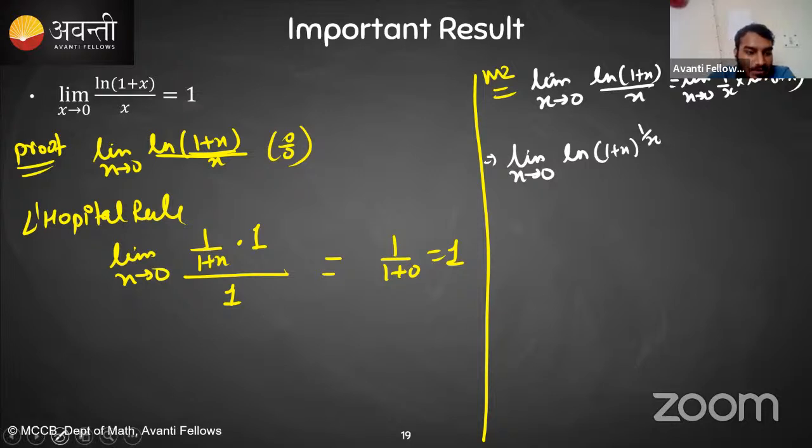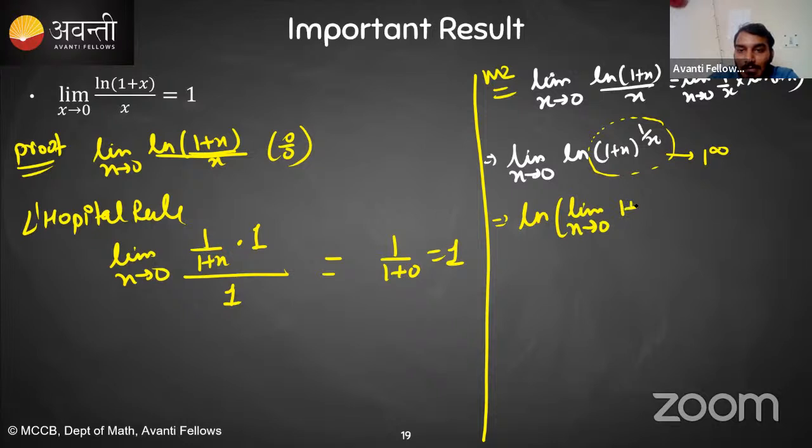Now tell me, this expression 1 plus x raised to the power 1 upon x is 1 raised to the power infinity, right? This is the indeterminate form, right? So whenever this happens, this ln is not contributing anything to the indeterminate form. The indeterminate form is inside the ln. So you can directly take the limit inside of the ln. It can be written as ln of limit x tending towards 0, 1 plus x raised to the power 1 upon x. Is it clear?